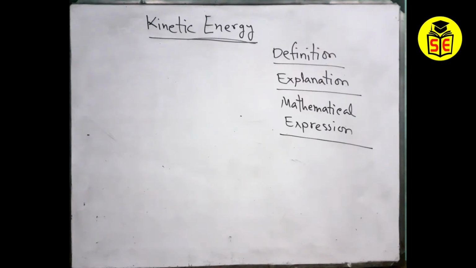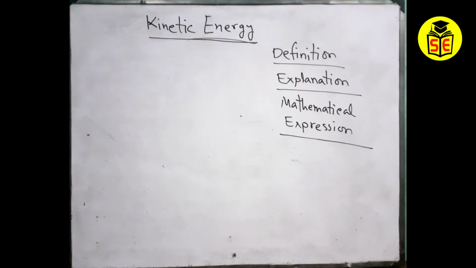So first, let's move on with the definition. What is the definition? For the definition we need to explain. You can say the energy we use to push or pull so that we can move or stop an object is kinetic energy. I'm saying again: the energy we use to push or pull so that we can move or stop any object.